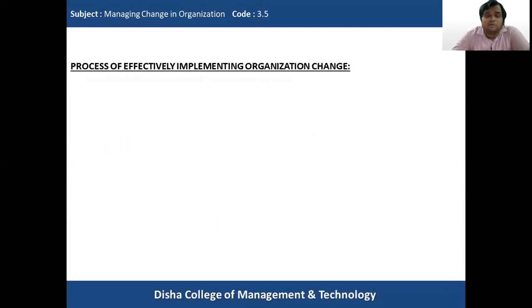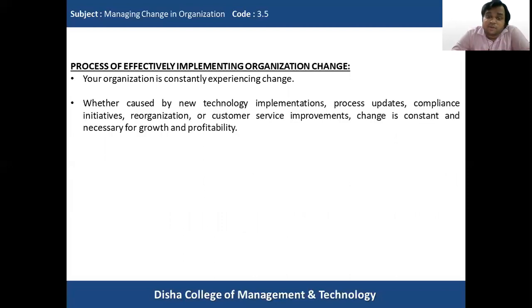Now, let us just conclude. Your organization is constantly experiencing change. Every organization is constantly experiencing change, whether it is caused by technology implementations, process updates, compliance initiatives, reorganization, or customer service improvements. Change is constant and necessary for growth and profitability.